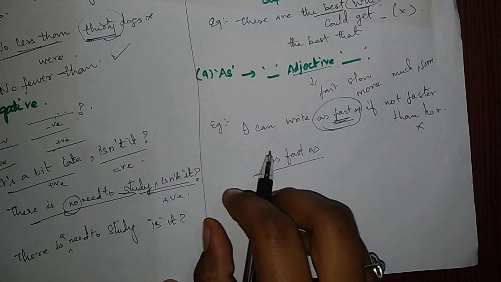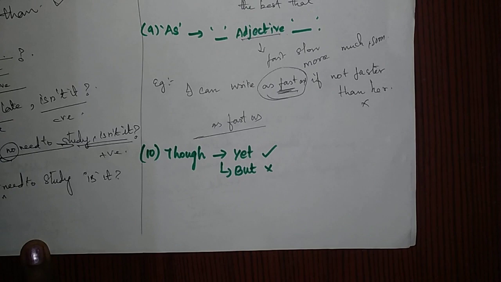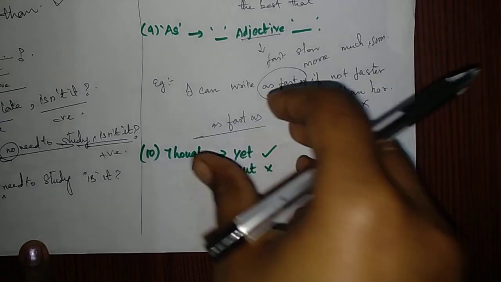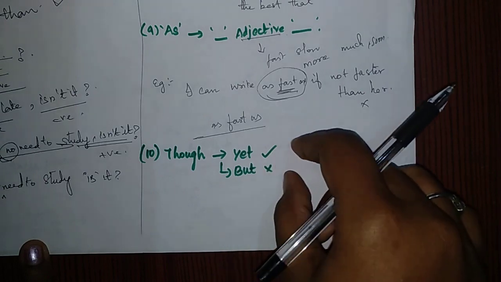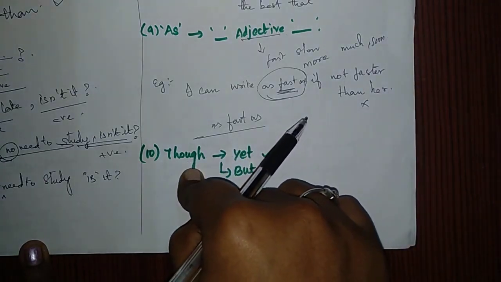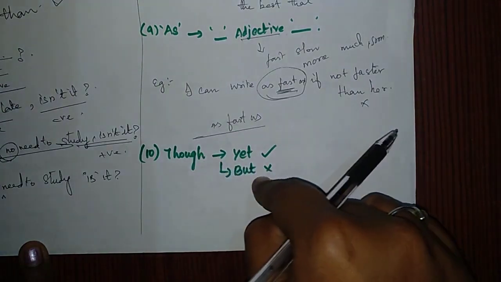So let's move on to the 10th point. "Though" should be followed with "yet," but "though" should not be followed by the word "but." This is the point you have to remember, okay. If a statement consists of "though," it should be followed with "yet," and it should not be followed with "but," okay.